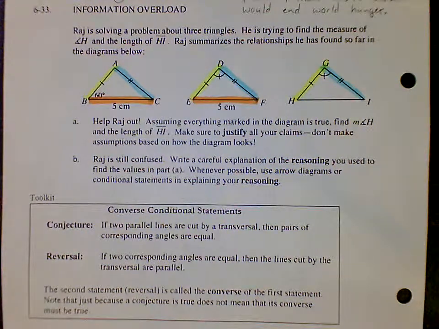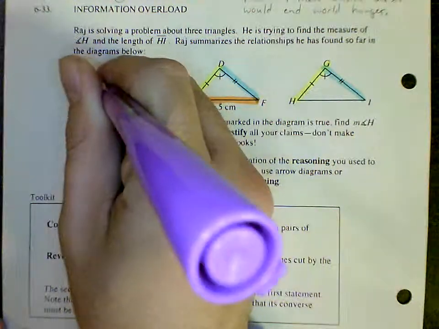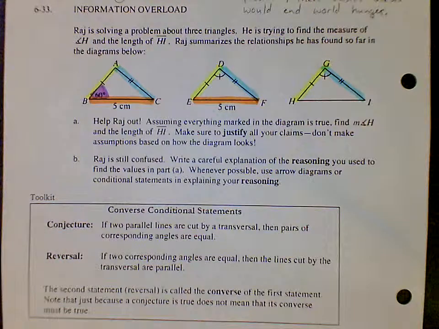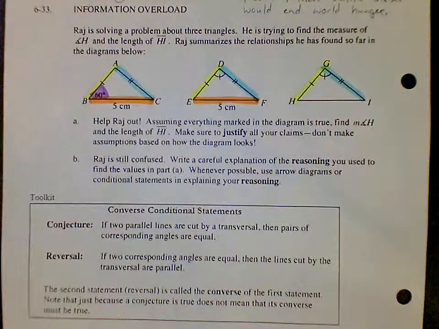Let's start looking at the angles. We know this one is 60 degrees. But we don't know anything about angle E or H. There's no information there to tell us those are congruent. So unfortunately, we can't highlight anything else purple.